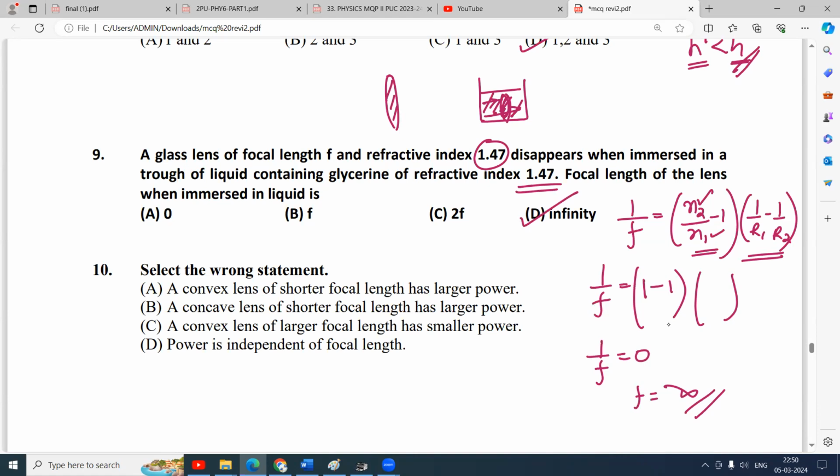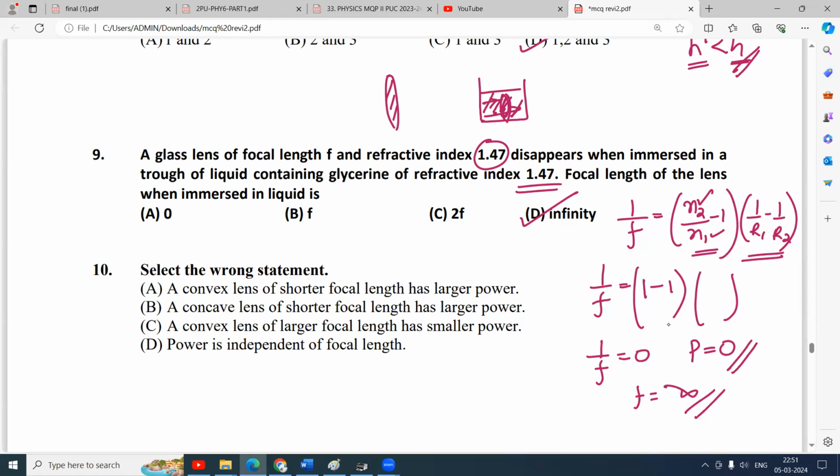Because parallel rays emerge as parallel. They do not get focused at a point or diverge at all. So they become parallel, meaning they meet at infinity. Focal length is infinity. 1 by f is 0. Power becomes 0. That lens has no ability to converge or diverge the rays. Power becomes 0, but focal length becomes infinity. Option D.